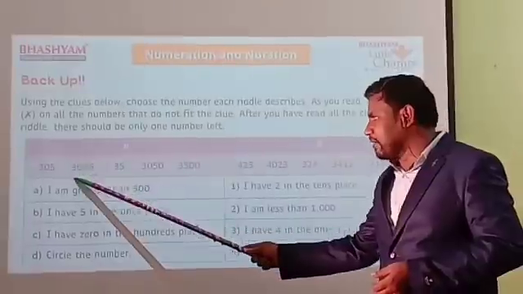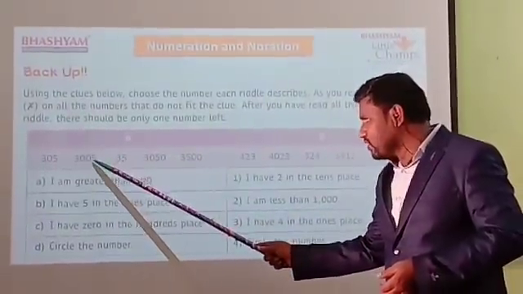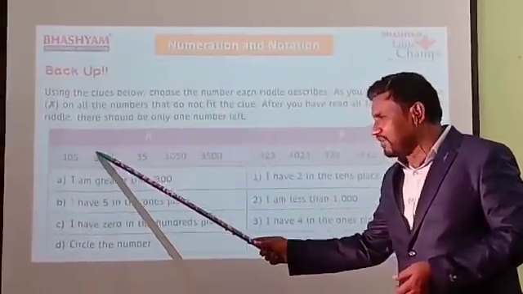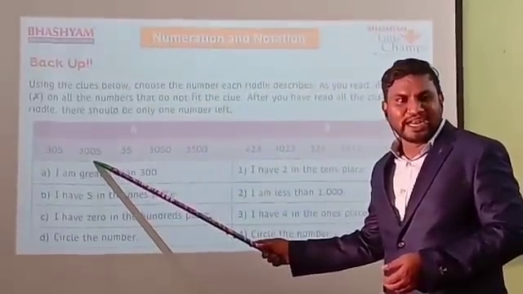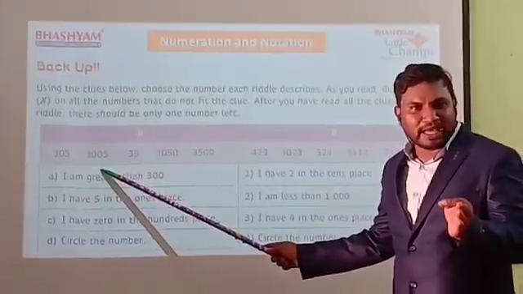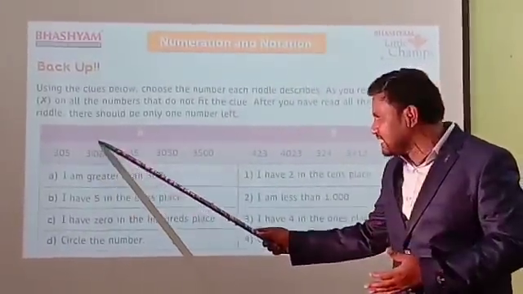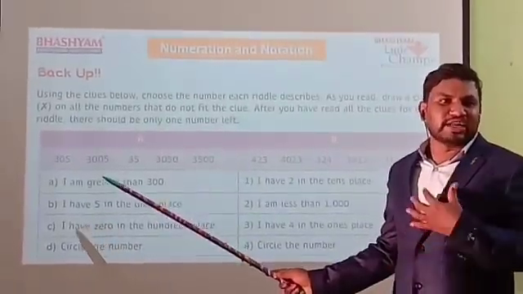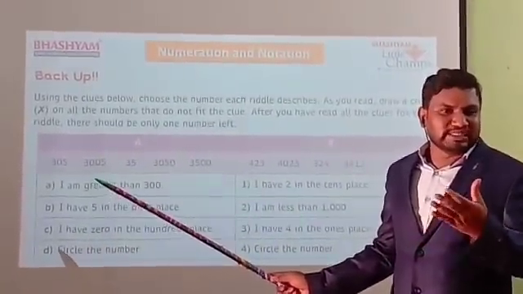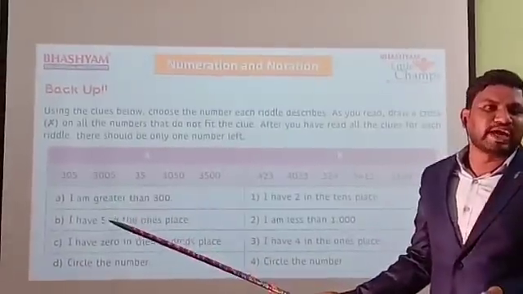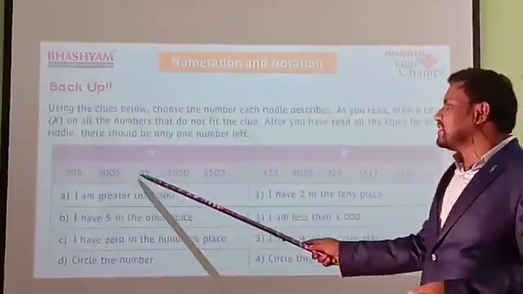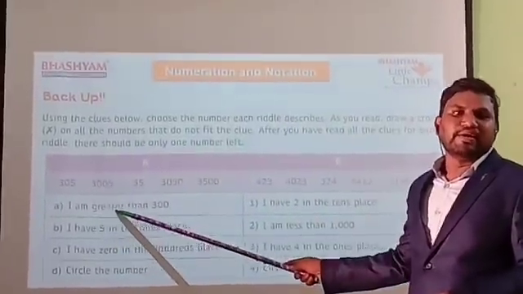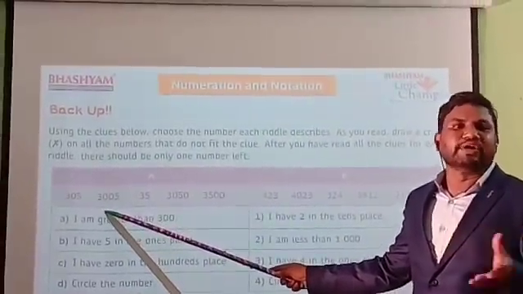Next, the second number. You can check ones, tens, hundreds. The hundreds place has the 0, and finally only one number is left. That is this only. What is the number? 3005. This is our answer. So if this is our answer, what will you do finally? You have to circle the answer with your sketch pen or normal gel pen or whatever it may be.